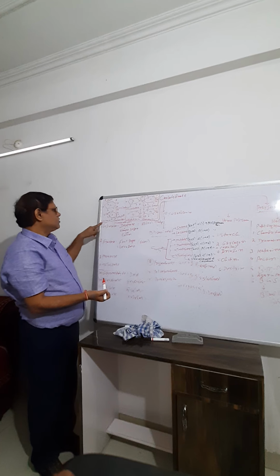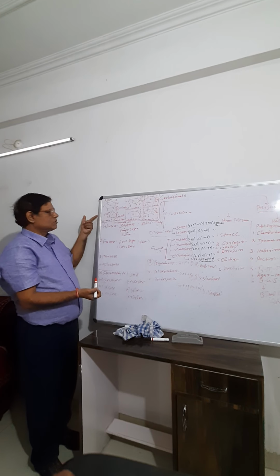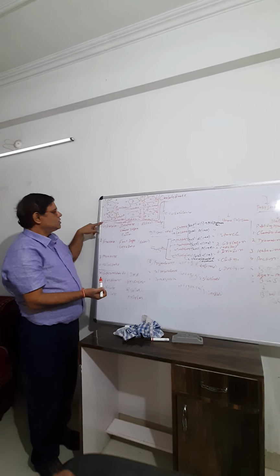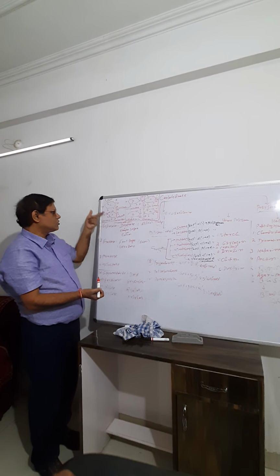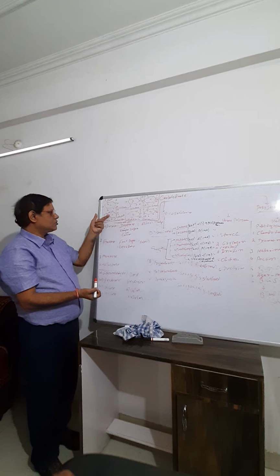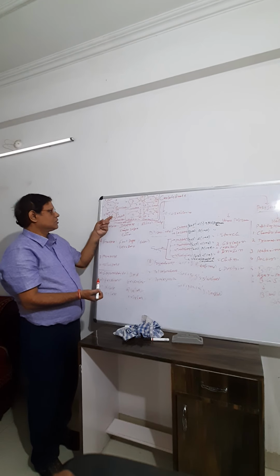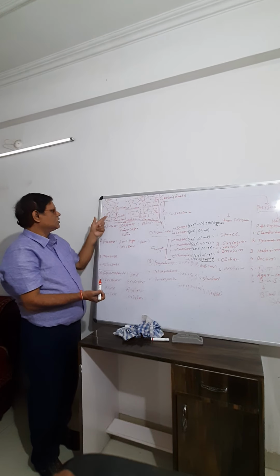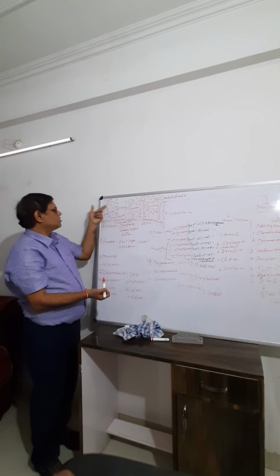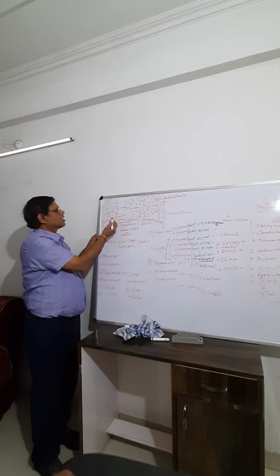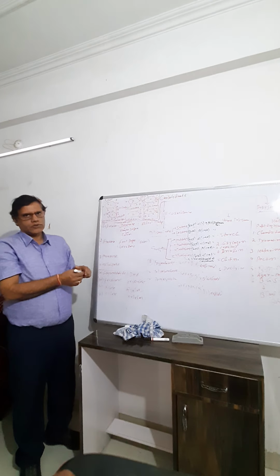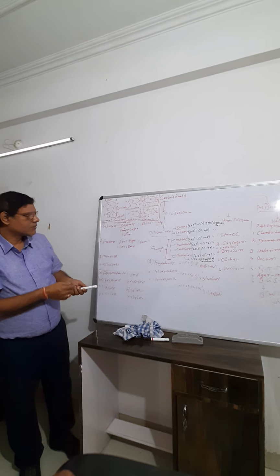Sucrose is also called invert sugar because sucrose is initially dextrorotatory, and after hydrolysis it forms glucose and fructose. Fructose is more levorotatory and glucose is dextrorotatory. So sucrose forms glucose and fructose, and due to the D form of glucose and the L form of fructose, this is the invert sugar.